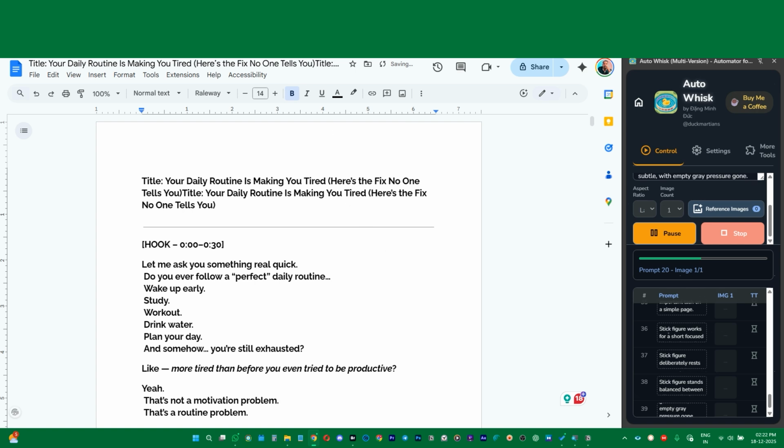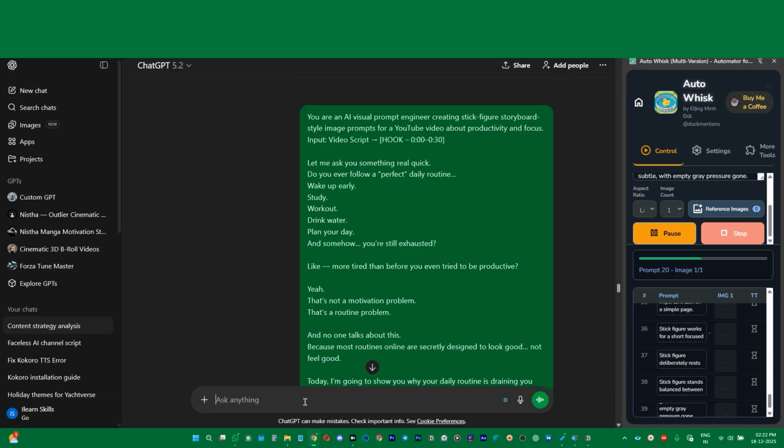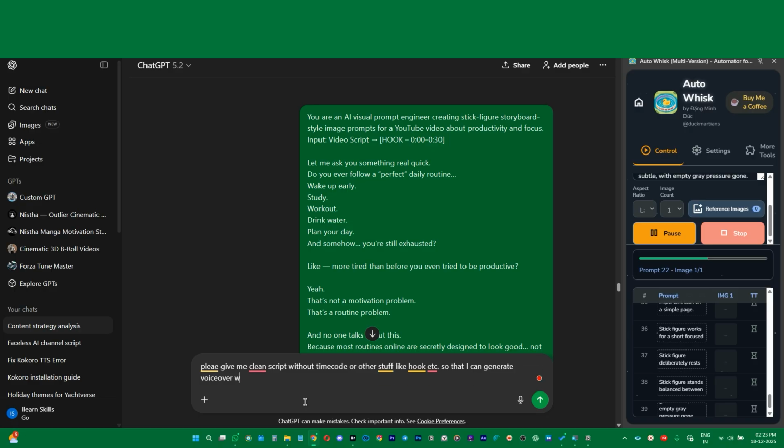So we'll go to ChatGPT and say in the same chat, please give me a clean script without time codes or other stuff like hook, etc., so that I can generate the voice with AI.